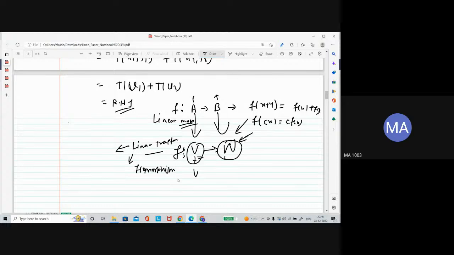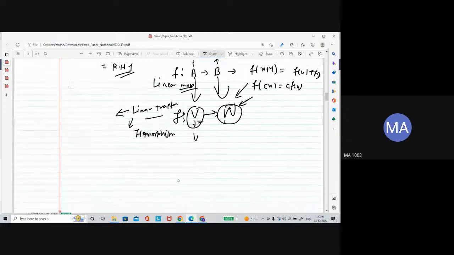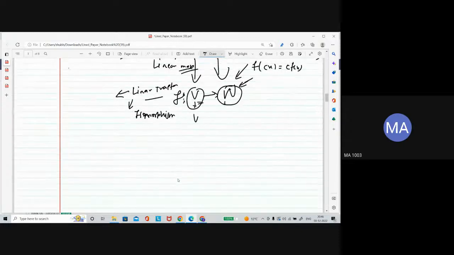So far, we have used it as a definition of what isomorphism is, but the use of isomorphism is that if you know the property of the domain, you can know the property of the codomain also. This is the use of isomorphism. I just told you about isomorphism and what it is.